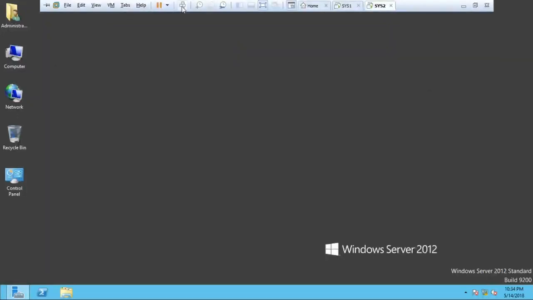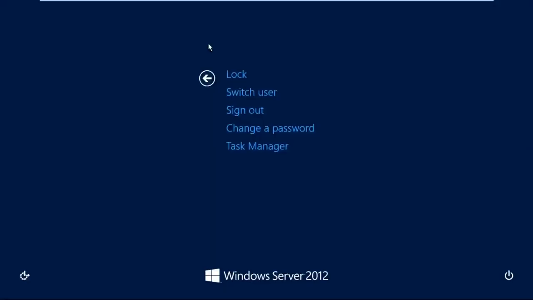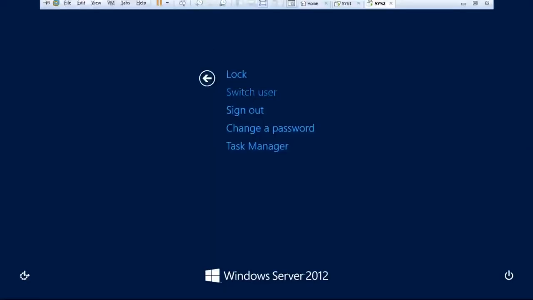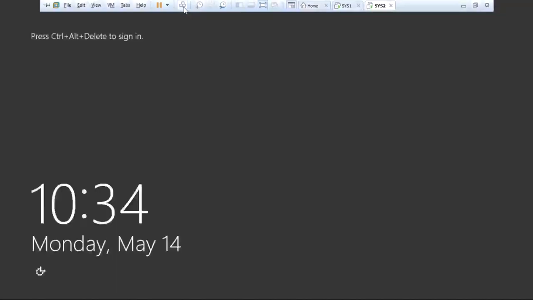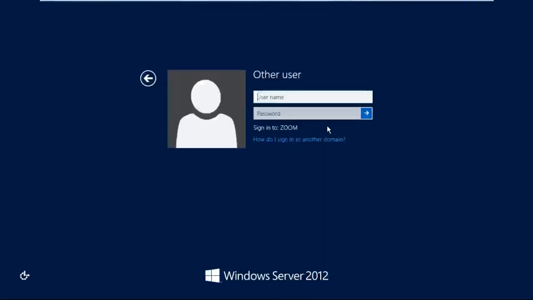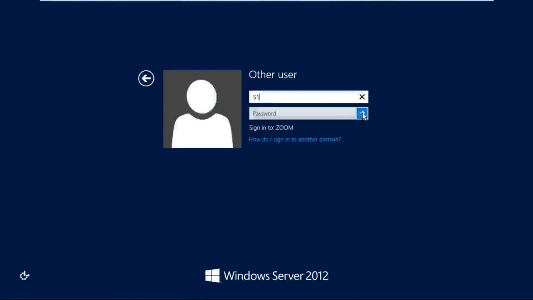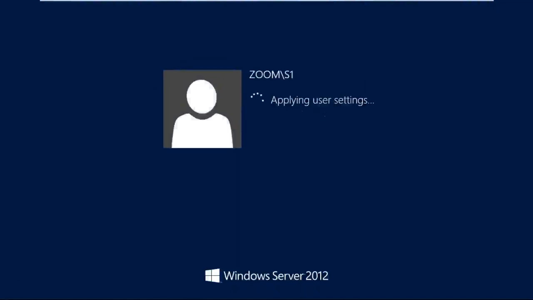Now as a user, I want to log into this computer. So switch from administrator and log in as a user. So we go to the other user and type the name S1, password is blank, enter. So successfully, this user is logged into this machine. S1 user is logged into this computer. This computer has created a profile for the S1 user.